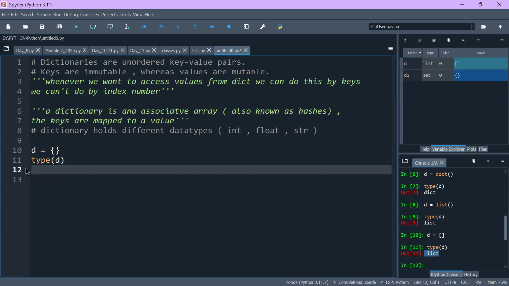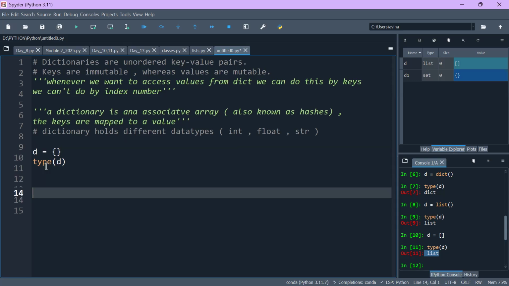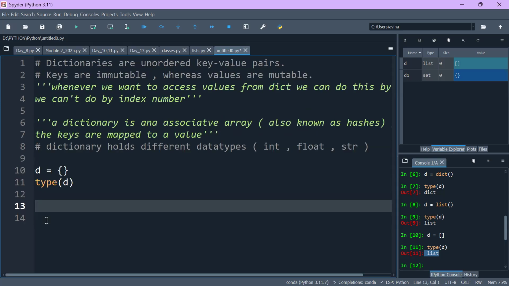So how does a dictionary look? For example, here I will write D is equal to, just write Dhoni here. Dhoni. Okay. Dhoni is a key and jersey number is a value. So this is a key and this is a value. Again here I will write Yuvraj. So Yuvraj again is a key and its jersey number is the value.